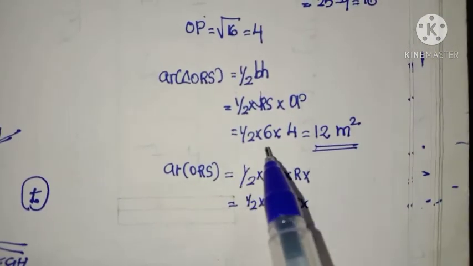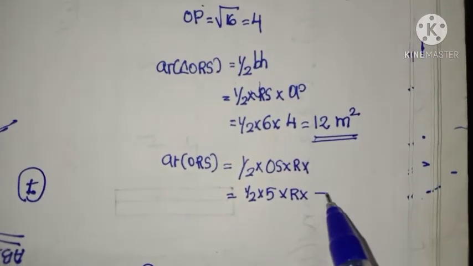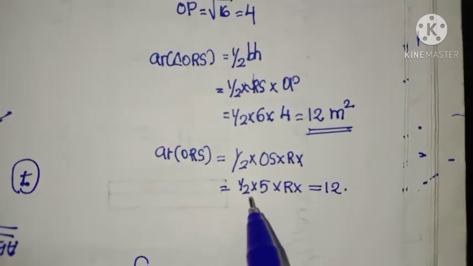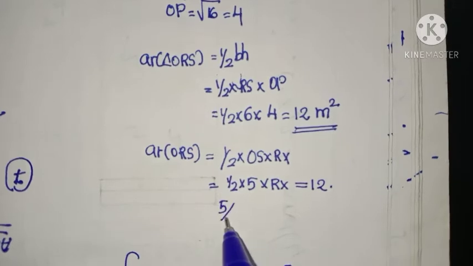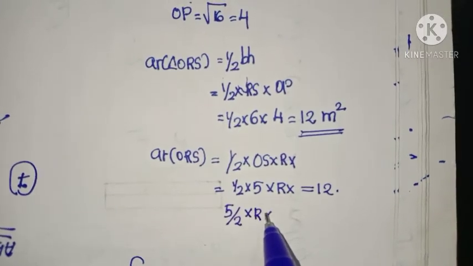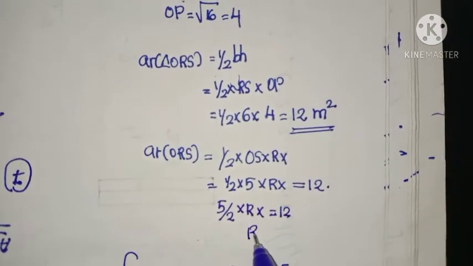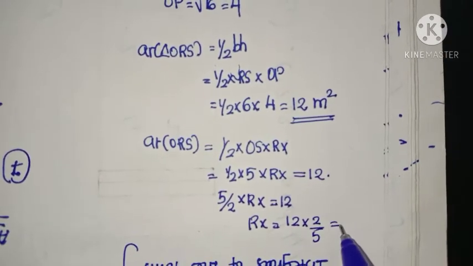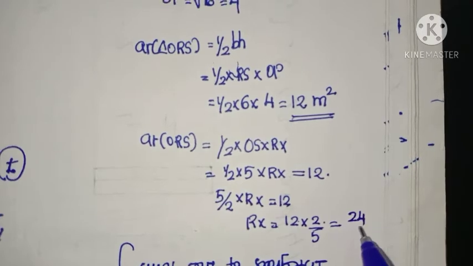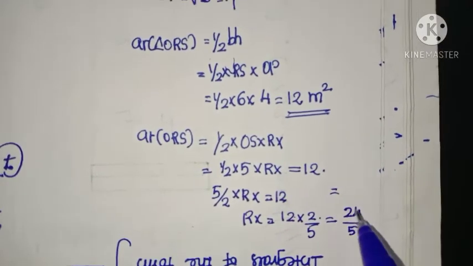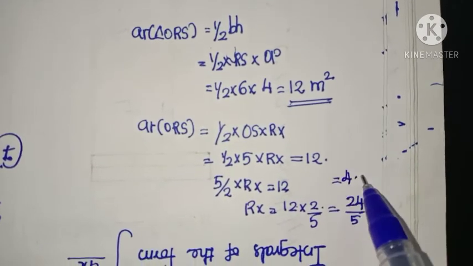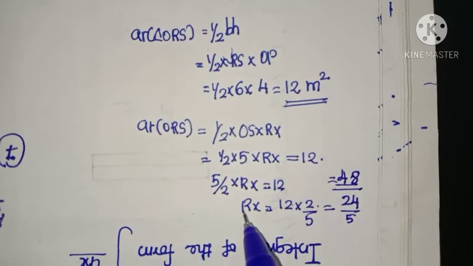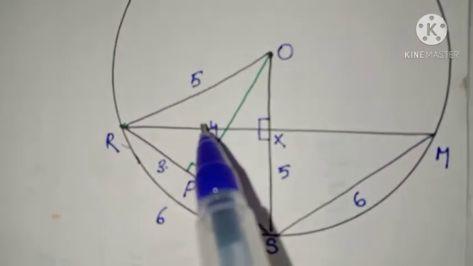Now area of ORS we have 12. So just equate this equal to 12. So 1 by 2 into 5 is 5 by 2. 5 by 2 RX is 12. So RX equal to 12 into 2 by 5. 12 into 2, 24. 24 by 5. 24 by 5 is 4.8. So RX is equal to 4.8.